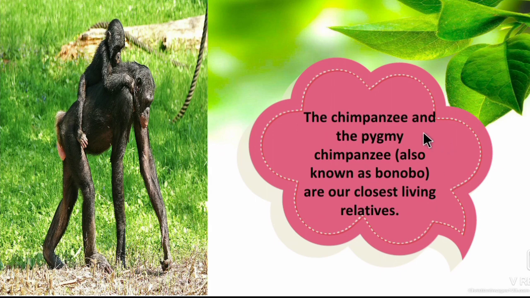The chimpanzee and pygmy chimpanzee, also known as bonobo, are our closest living relatives. So living relatives means still it is in existence. The chimpanzee and the pygmy chimpanzee. It is also called bonobo.